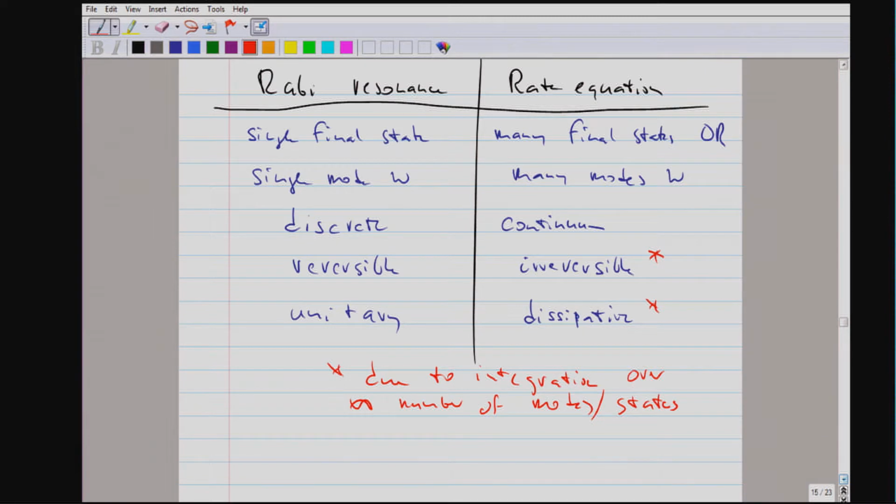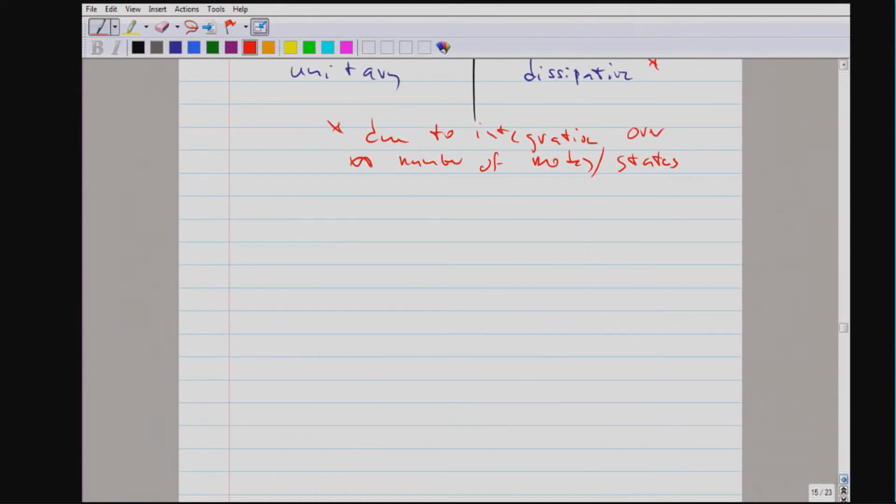Any questions? Okay, great. I wanted to make sure that this is very clear. At this point, let me just summarize where we are in our discussion of atom-light interaction. We've actually made a lot of progress. We have discussed matrix elements.